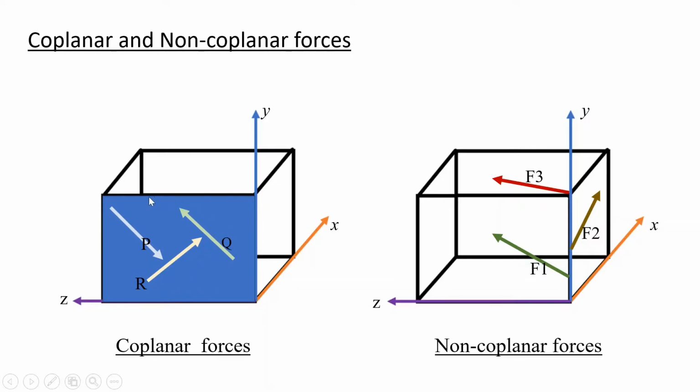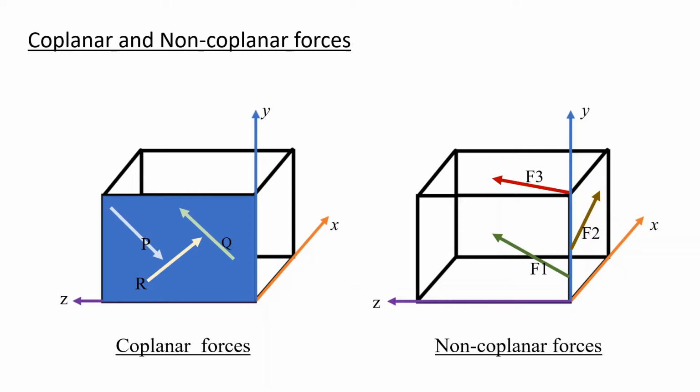Now we have taken a particular plane, YZ plane. Here, forces P, Q, R are acting on the given plane. So these forces P, Q and R are coplanar forces. In the next figure, we see that forces F1, F2, F3 are acting on a cube.